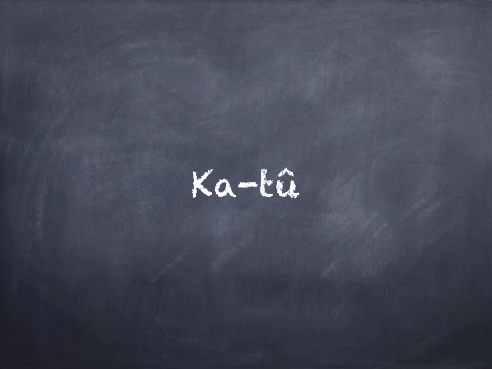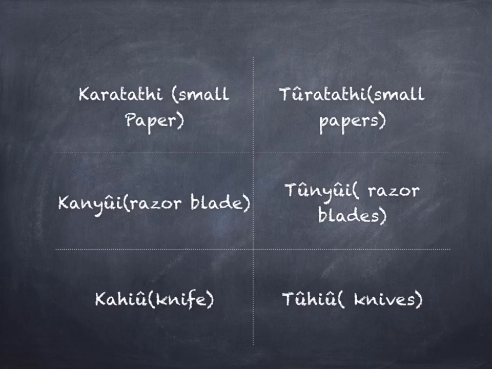Here are the examples. Karatathi is usually used to mean a small paper or a single paper, while many of these kind then are referred to as turatathi.